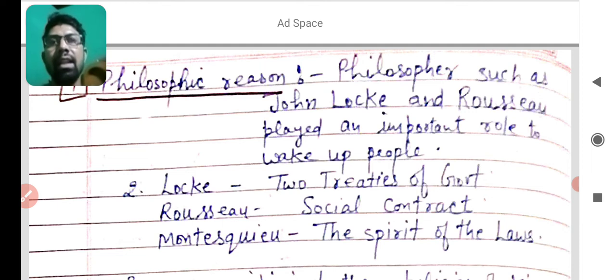There were many philosophers such as Locke, Rousseau, and Montesquieu. John Locke wrote a book named Two Treatises of Government, Rousseau wrote Social Contract, and Montesquieu wrote The Spirit of the Laws.